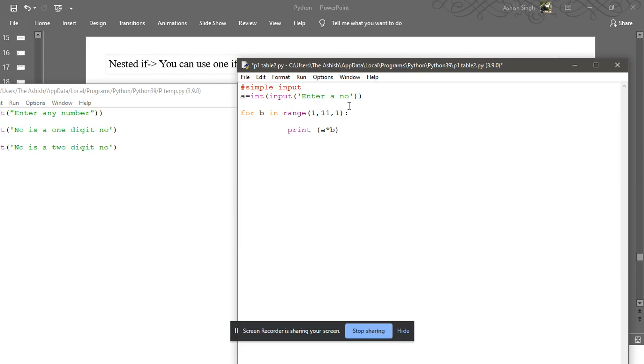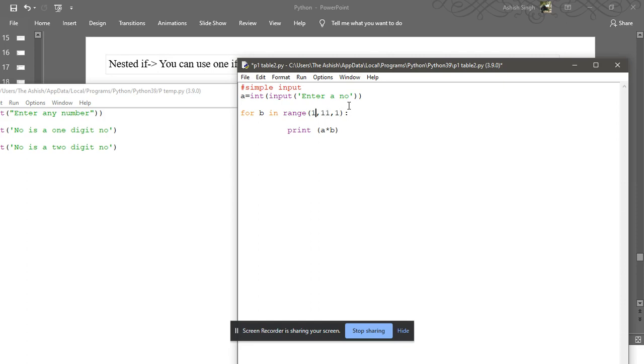In a for loop, what is the syntax? For b: this is your variable, which will run from the given number to the last number, means from the starting number to the end number. In range. Range is a function. Range is not a part of for. Range is a function. So what is the use and syntax of the range function? The range function is mainly used with the for loop.